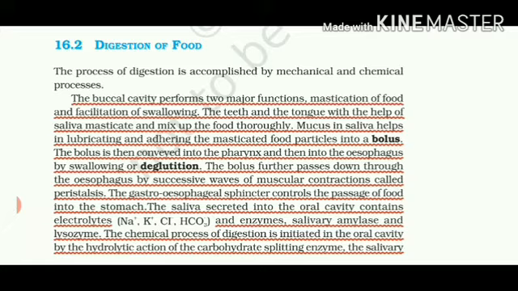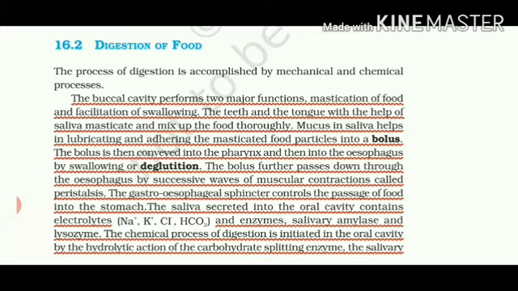In the buccal cavity, two organs are present, teeth and tongue. They help in grinding the food and in swallowing. The function of the tongue is that it mixes the food thoroughly with the saliva. Saliva helps in lubrication. Without production of saliva in the mouth, food cannot be swallowed because it will be dry, and dry food cannot go inside. So the food that goes inside in a spherical structure, we call that a bolus.